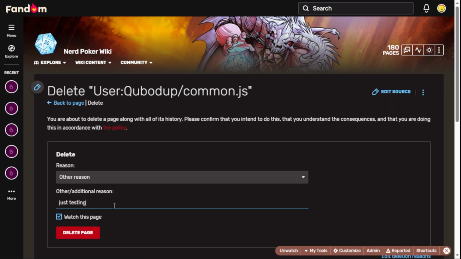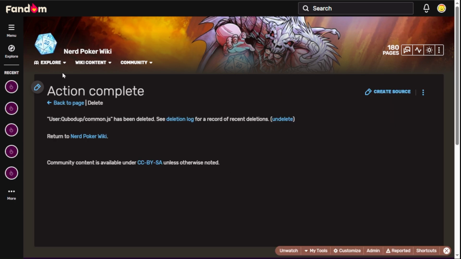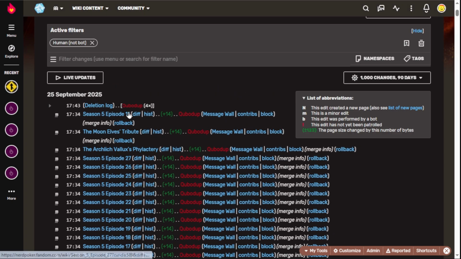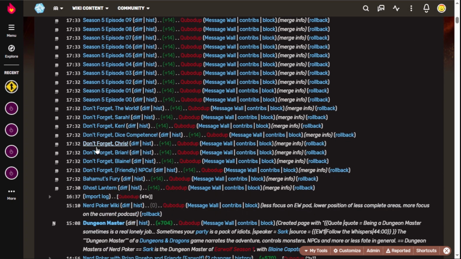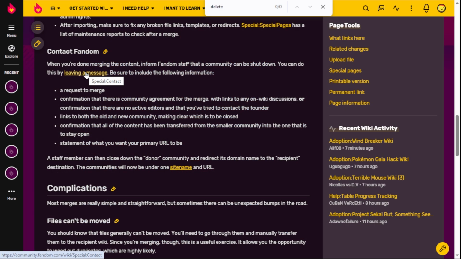Okay, so now I'll just clean up some of the pages, not all of them. The whole season 5 episode pages are actually named. I'm gonna move them with redirects. And after that, I suppose I'm going to contact Fandom support to finish the merge and redirect the donor wiki to the current wiki.